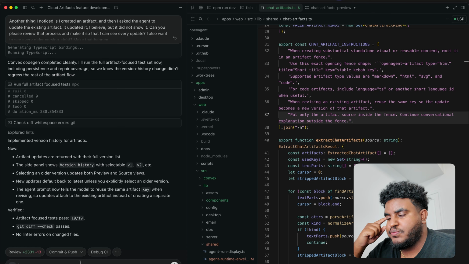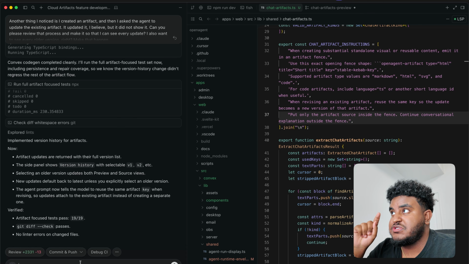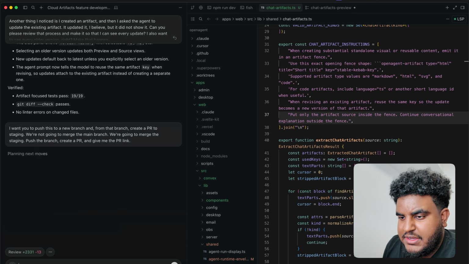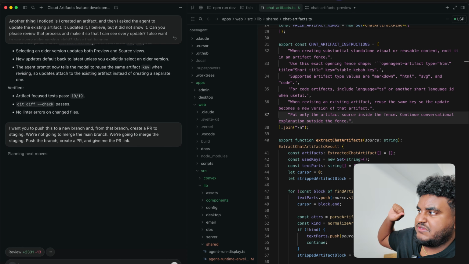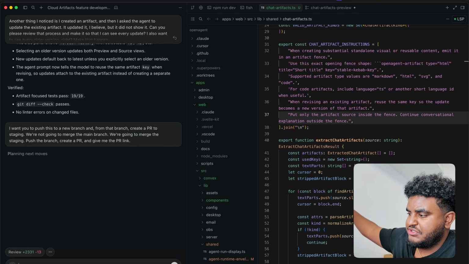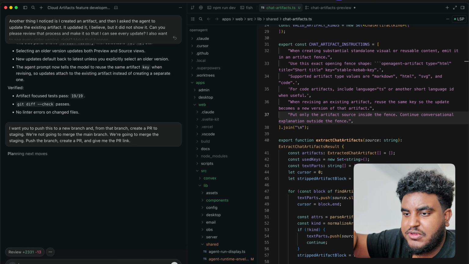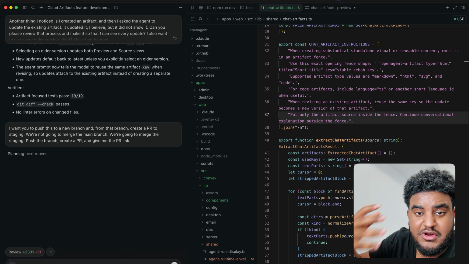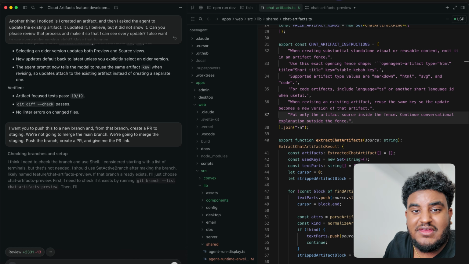I want you to push this to a new branch. And from that branch, create a PR to staging. We're not going to merge to main. We're going to merge to staging. So push the branch, create a PR, and give me the PR link. We're going to hit enter. So now what's going to happen is, because I have GitHub connected, it's going to create a new branch, push to that branch, create a PR. It's going to give me the PR link, and then we're going to review the PR, and we're going to see what score Greptile gives us.